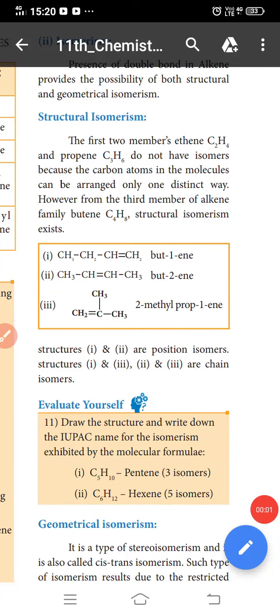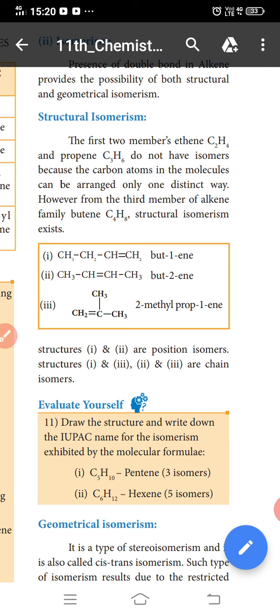Today's video is going to cover alkenes, starting with structural isomers of alkenes. The presence of a double bond in an alkene provides the possibility of both structural and geometrical isomerism. For structural isomerism, the first two members, ethene